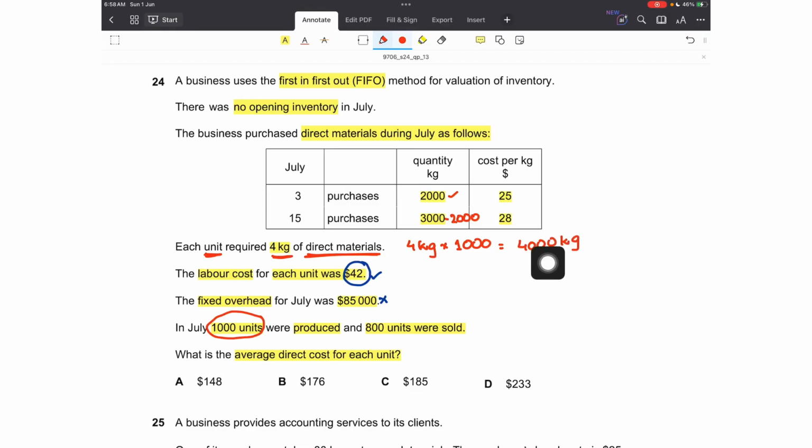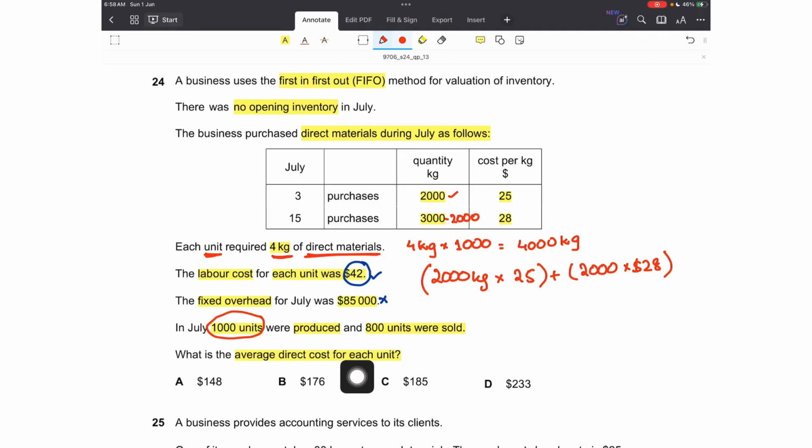Now this is the total kg. Let's first calculate the total direct material cost, and then we can convert it to per unit. 2000 kg was bought at a price of $25 per kg, plus then again 2000 would have been bought for $28. As you can see, I am using 2000 over here, not 3000, although all 3000 was purchased at $28.